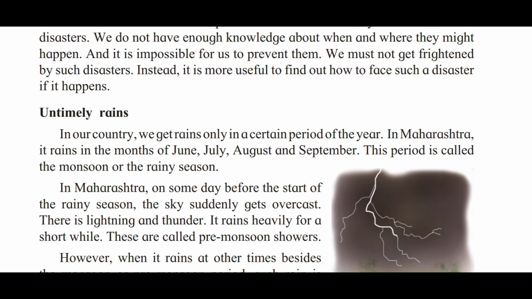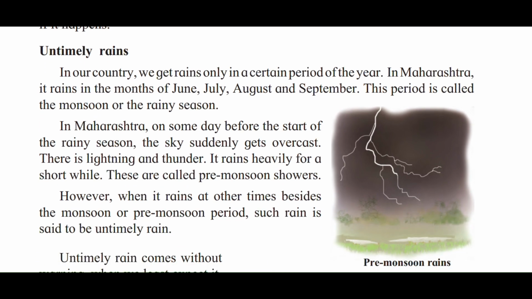Untimely rains. In our country, we get rains only in a certain period of the year. In Maharashtra, it rains in the months of June, July, August, and September. This period is called the monsoon or the rainy season. On some days before the start of the rainy season, the sky suddenly gets overcast. There is lightning and thunder. It rains heavily for a short while. These are called pre-monsoon showers.